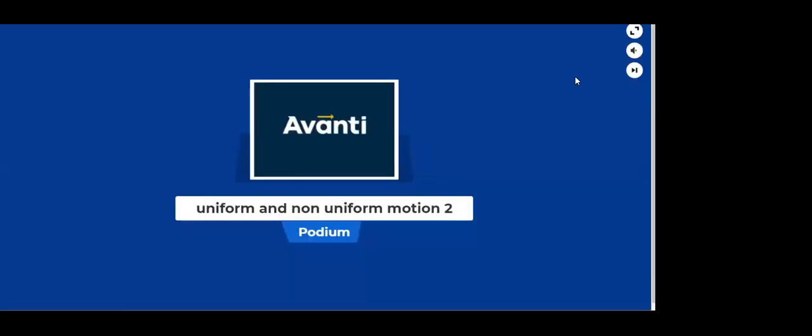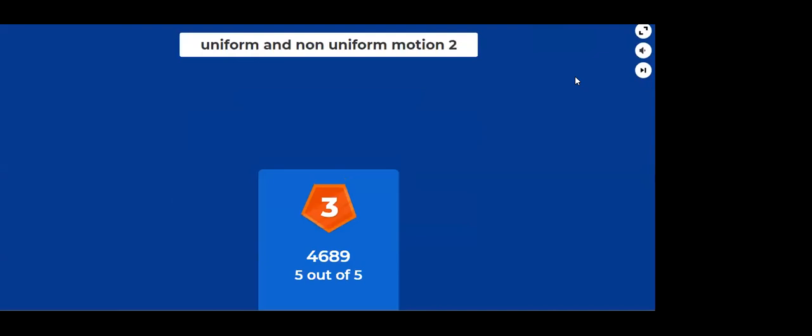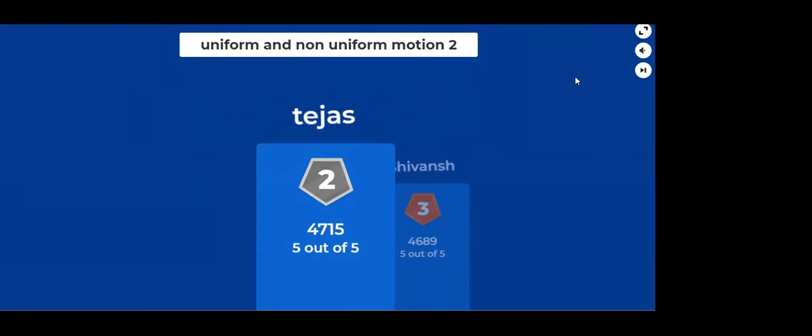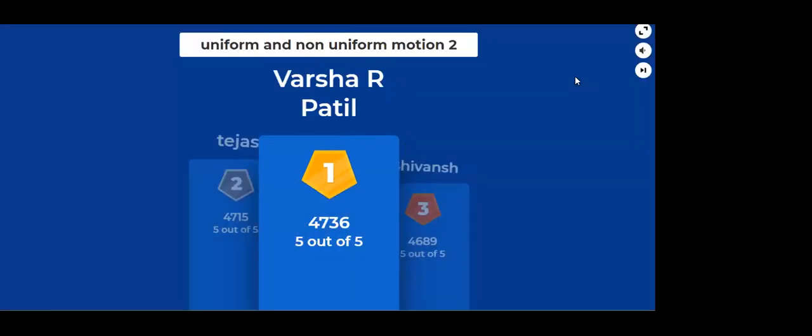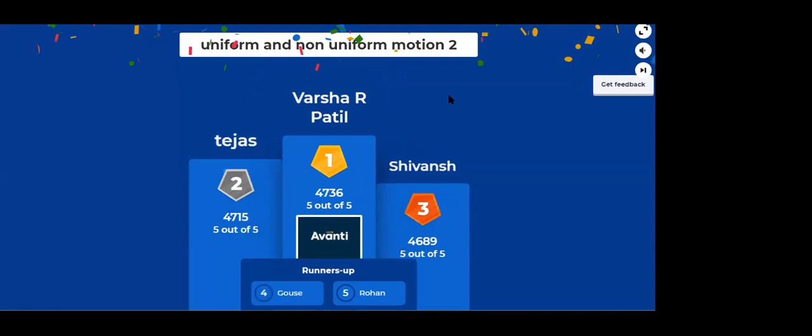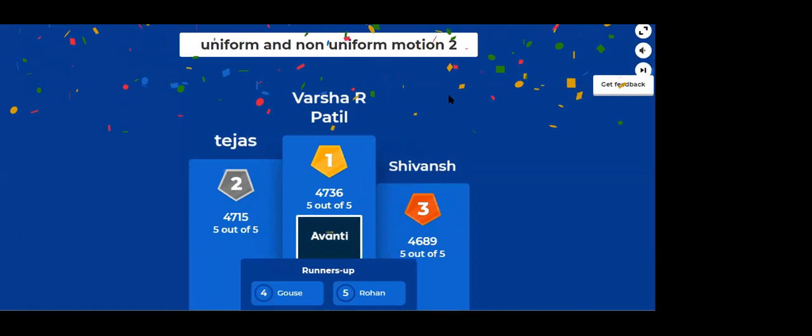Let us see the podium. Shivansh is third place. Okay, very good. Tejas second place. First place, Varsha. Very good, Varsha. Then fifth was Rohan. Rohan, right? Okay, very good. So let's play one more Kahoot. Today is Kahoot day, because in the next class we will start the equations of motion.